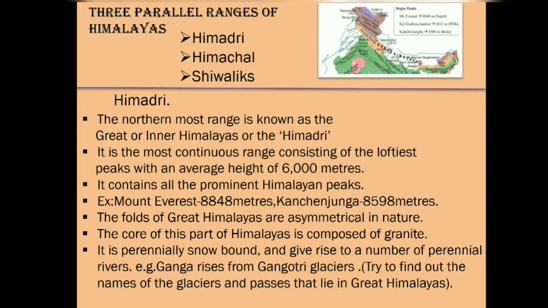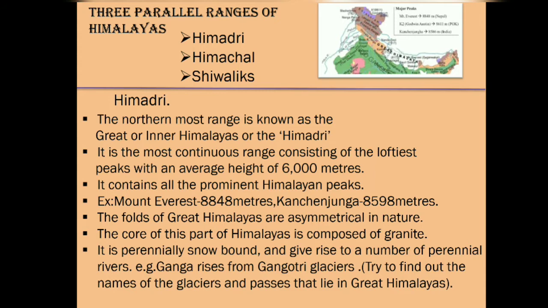The northernmost range is known as the Great or Inner Himalayas or the Himadri. It is the most continuous range consisting of the loftiest peaks with an average height of 6,000 meters. It contains all the prominent Himalayan peaks. For example, Mount Everest, as you all know, is the Earth's highest mountain above sea level and it is 8,848 meters. And Kanchenjunga, third highest mountain in the world, which is 8,598 meters. Both these peaks are present in this range.